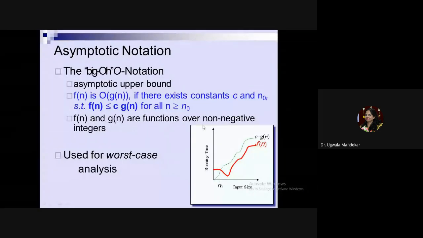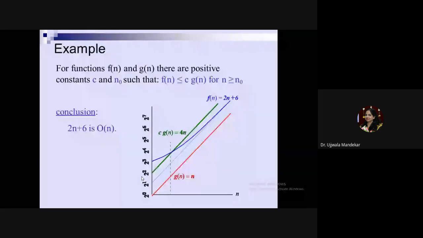Generally, this big O notation gives you the worst case analysis of the algorithm. For example, suppose you have a function, let us say 2n plus 6. This is the running time of some algorithm. If I plot this against a graph, I get this plot. This is the plot of f(n), where f(n) is equal to 2n plus 6.